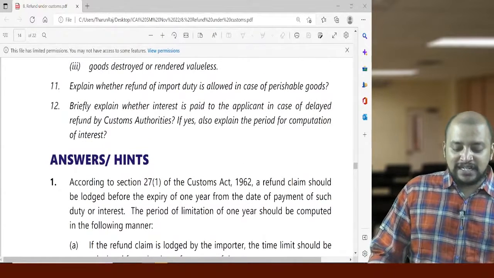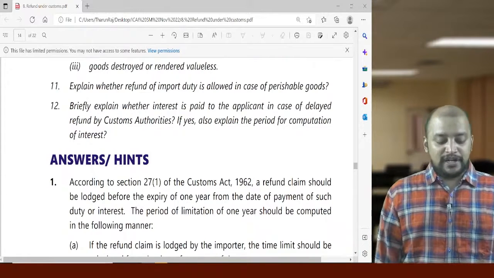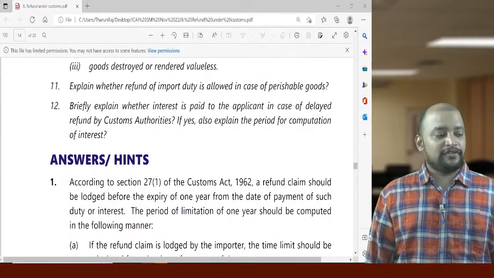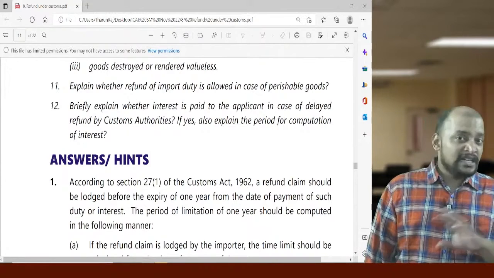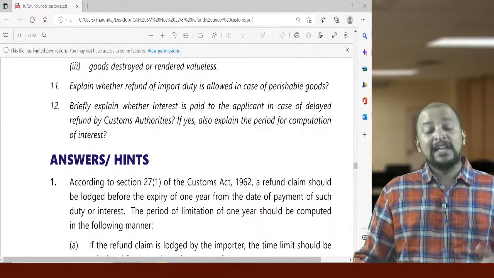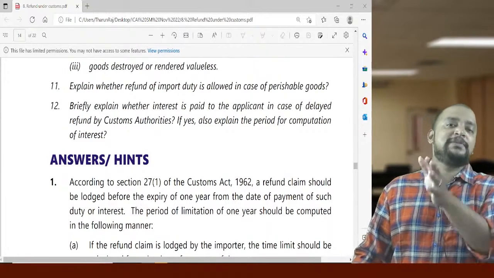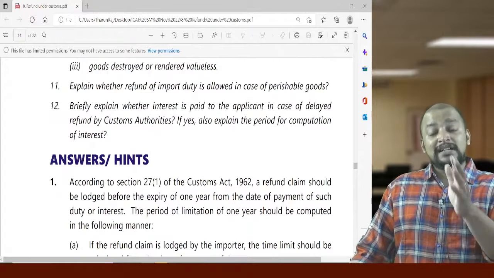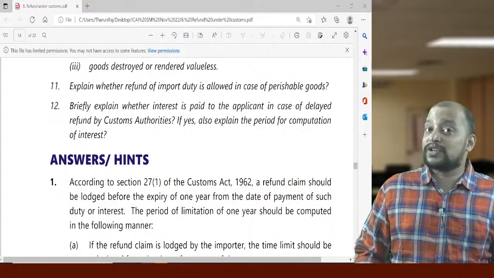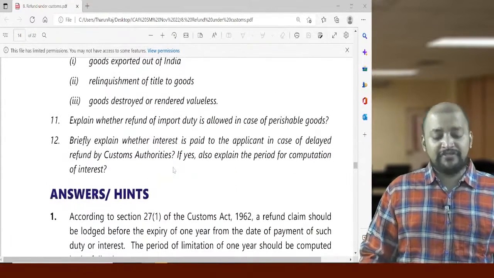Briefly explain whether interest is paid to the applicant in case of delayed refund by customs authorities. If yes, also explain the period of computation of the interest. What is the period for which interest will be computed? Interest will be computed after a period of 3 months. When we make an application for refund, within 3 months the refund should be granted. Within 3 months from the date of application, if the refund is not granted, on expiry of 3 months the interest will be payable at the rate of 6% per annum till the date on which they credit the refund. Okay, so after 3 months only the interest is payable. And what is the interest rate? 6% per annum. So these are the questions on refund under customs.